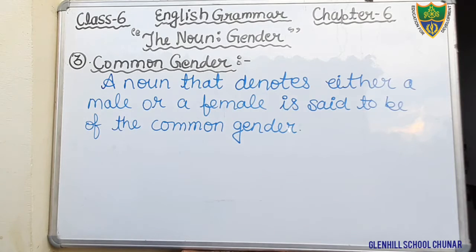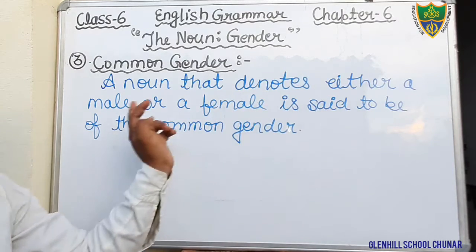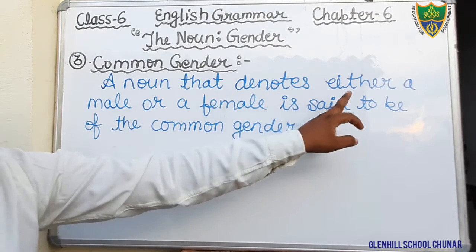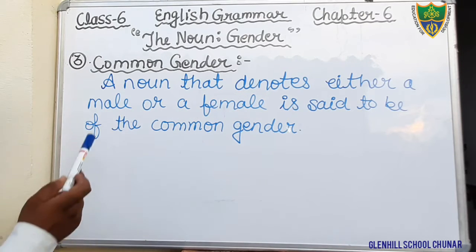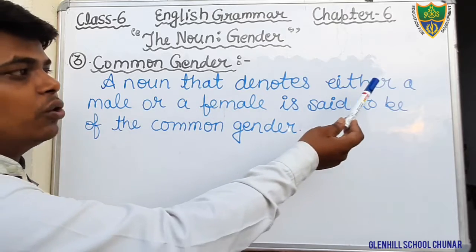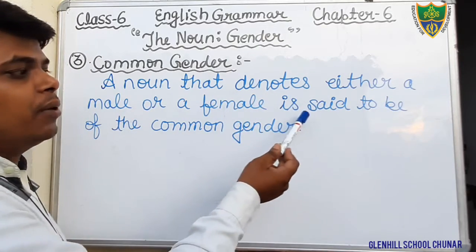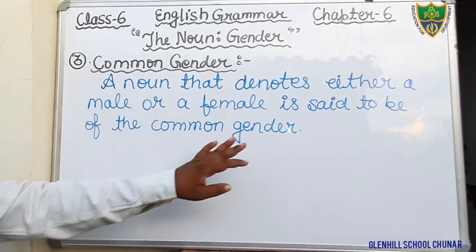Okay, just see, a noun that denotes either a male or a female is said to be of the common gender. Okay students, just see, what is common gender? A noun that denotes either a male or female is said to be of the common gender.